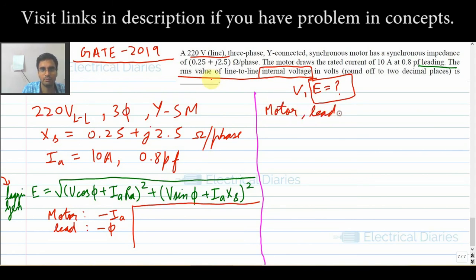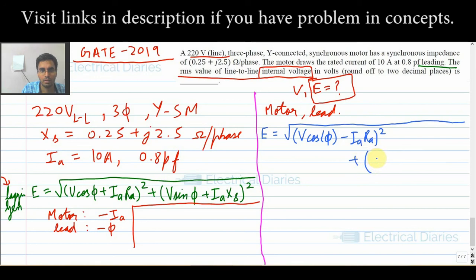So my equation will be: E is equal to under root of (V cos phi minus IA RA) square plus (V sin phi minus IA XS) square. Cos of negative phi is cos phi only, and the IA RA term is minus because it is a motor. Minus V sin phi, because sine of negative phi is minus sin phi, and minus IA XS.